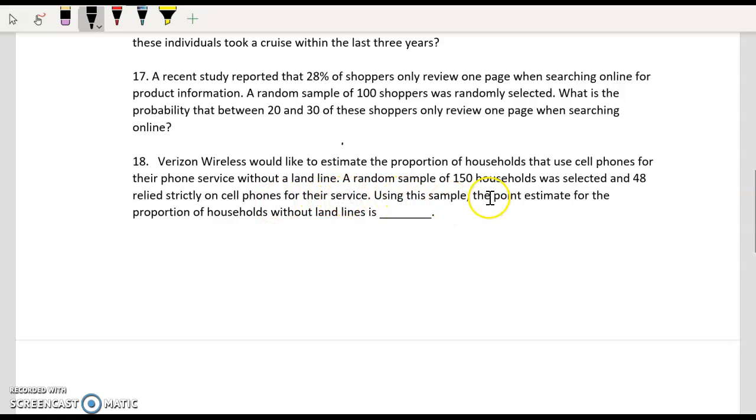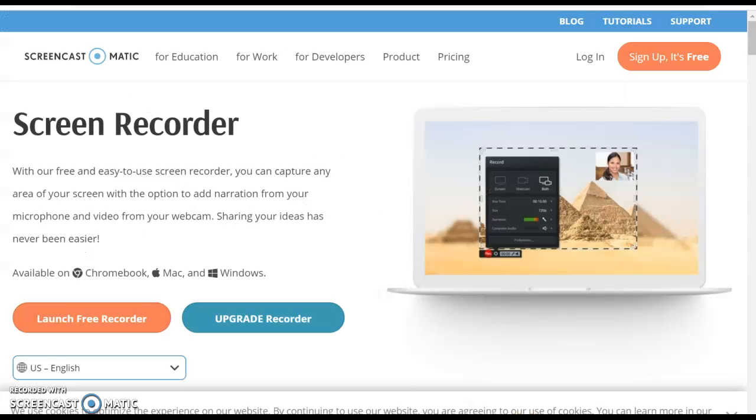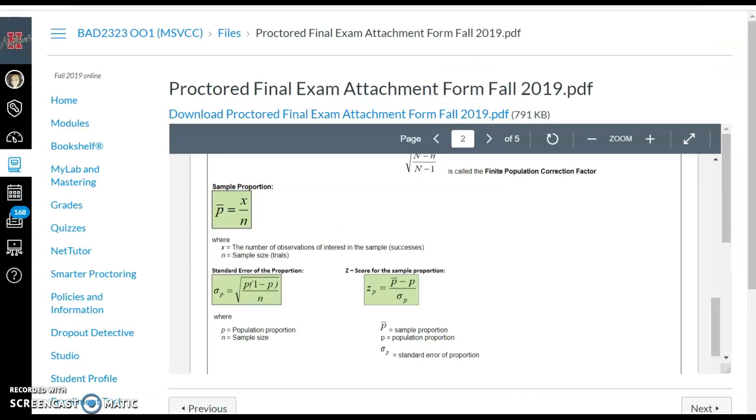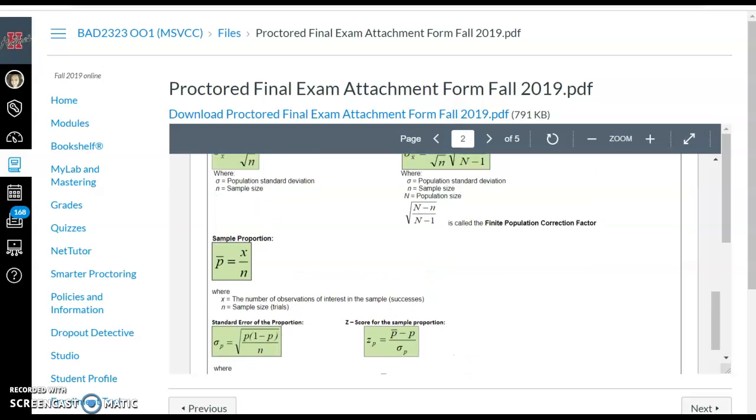Using this sample, the point estimate for the proportion of households without landlines is... so let's talk about what a point estimate is. A sample proportion is going to be your point estimate for the population proportion. So to get the sample proportion, we would use the formula for sample proportion. So let's look at that real quick. And here is the formula.